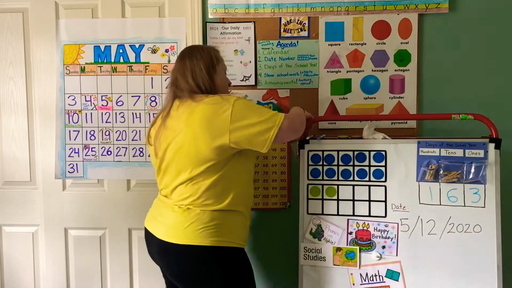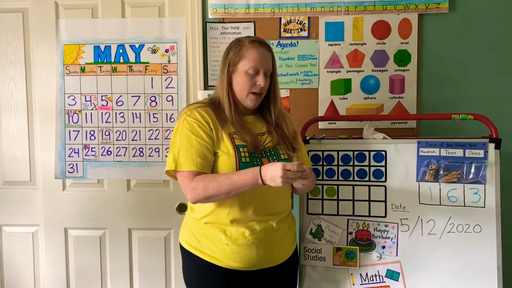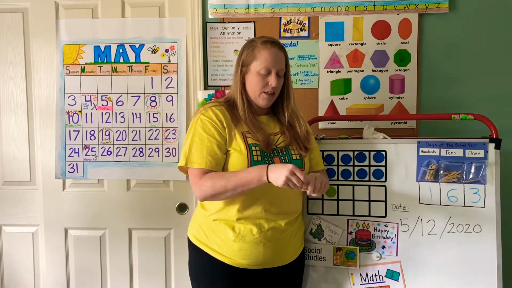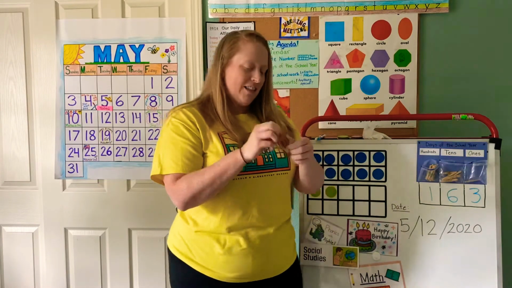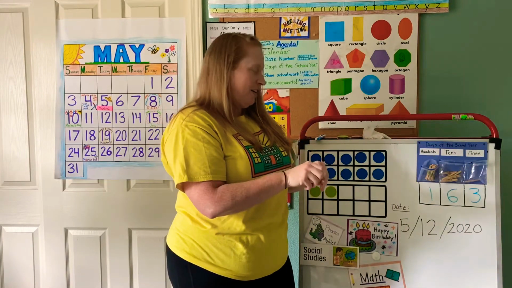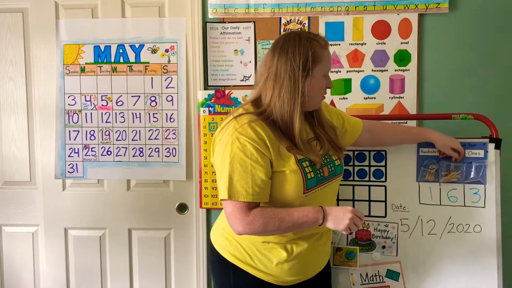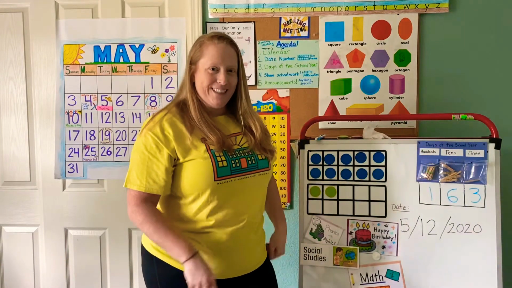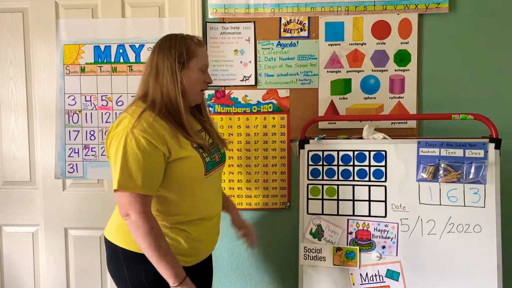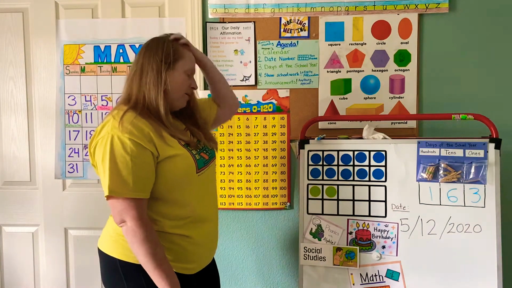Let's make our 10 though. Ready? Bundle, bundle, bundle. Bundle, bundle, bundle. Bundle! All right. Got my bundle. Goes in our 10s. Oh, it's filling up. That'd be so cool if we got to do 200, huh? All right. So 163. It's the 12th day of May.